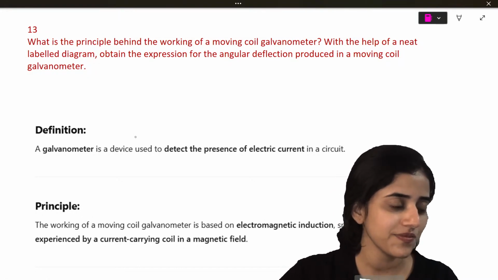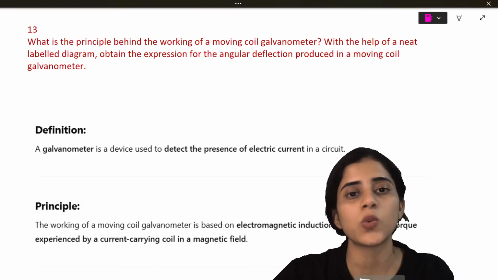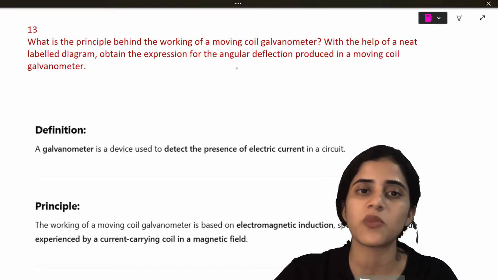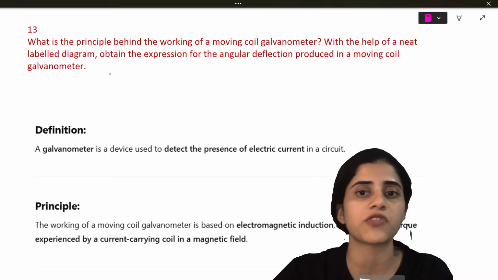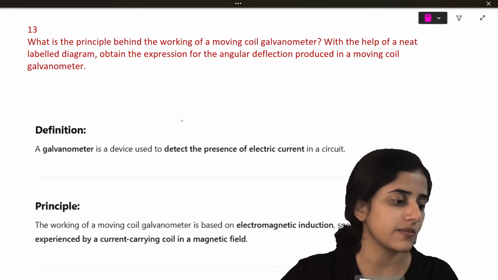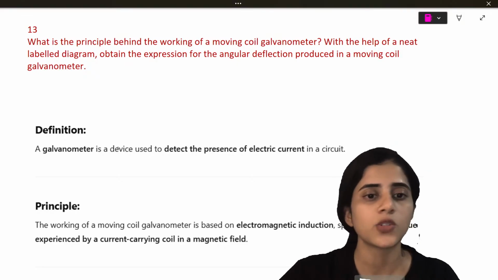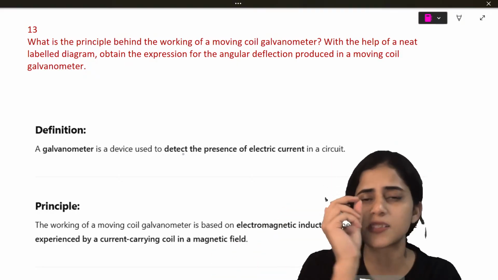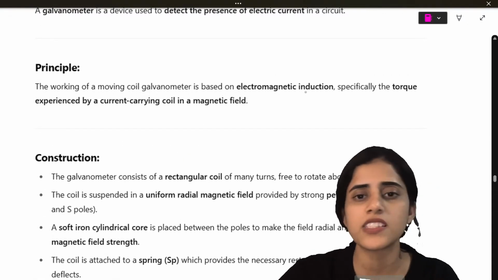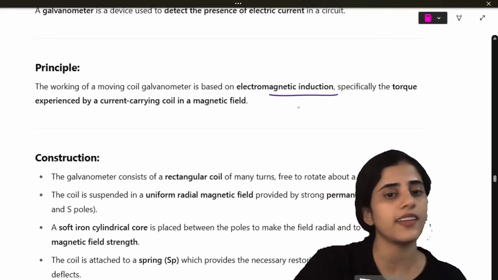Okay. What is the principle behind working of a moving coil galvanometer? With the help of a neat labeled diagram, obtain the expression for angular deflection produced in a moving coil galvanometer. Okay. So what is a galvanometer? It is used to detect small currents. It's not like an ammeter, it can detect small currents. And the principle is electromagnetic induction.